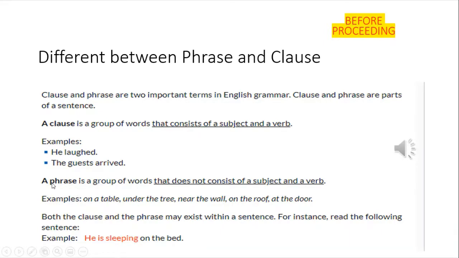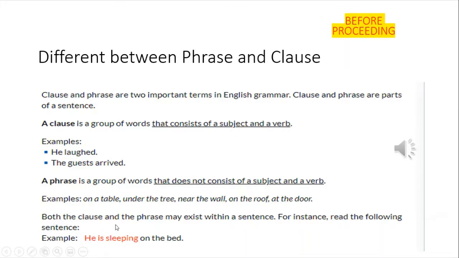But what about the phrase? A phrase is a group of words that doesn't consist of a subject and verb. Example: on a table. There's no subject and no verb here. Under the tree. Near the wall. On the roof. At the door.